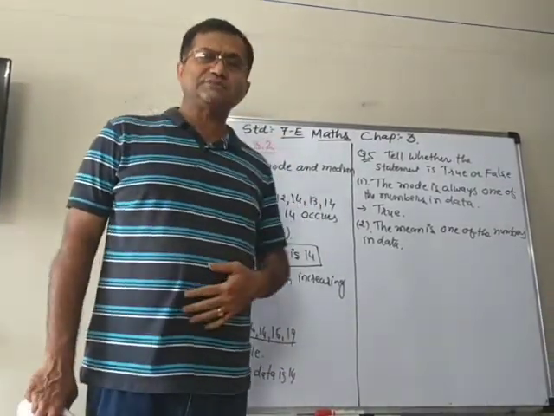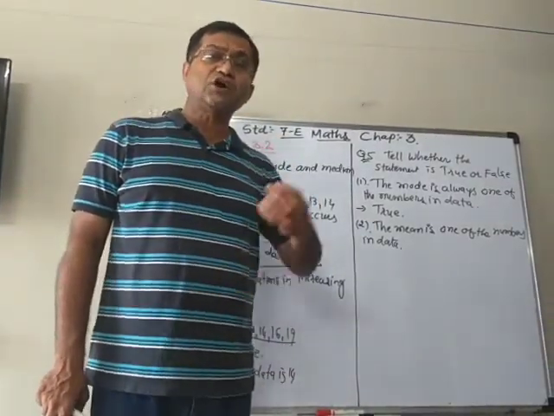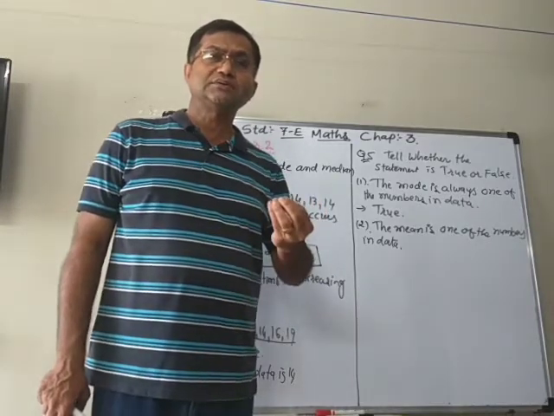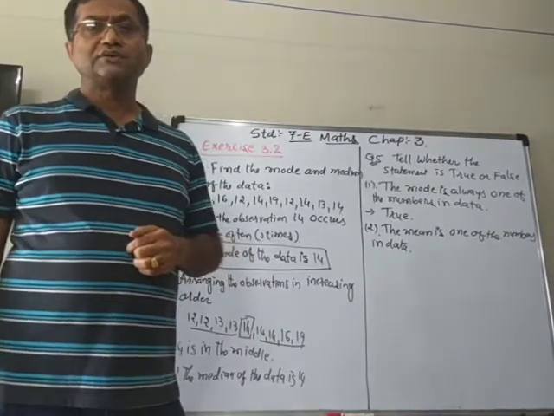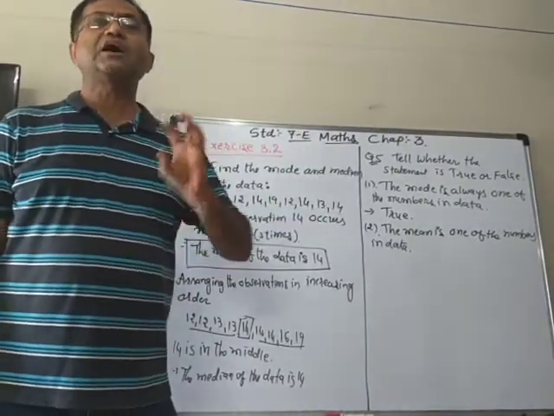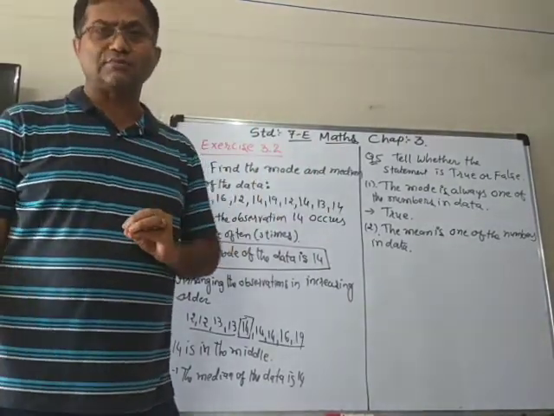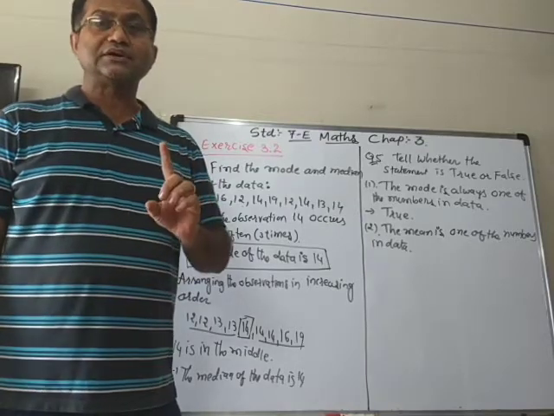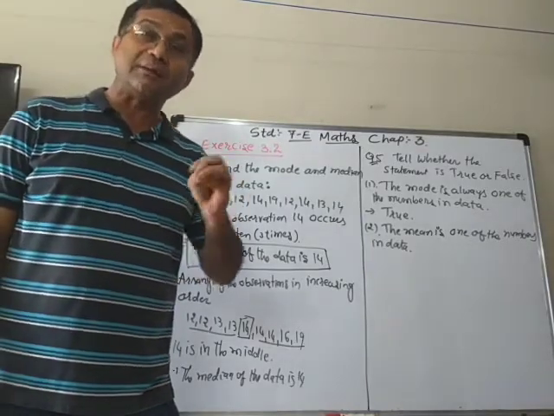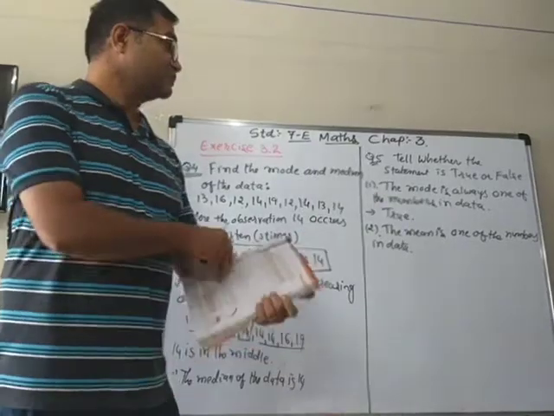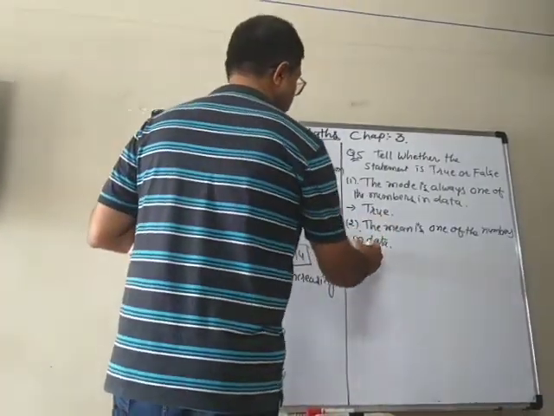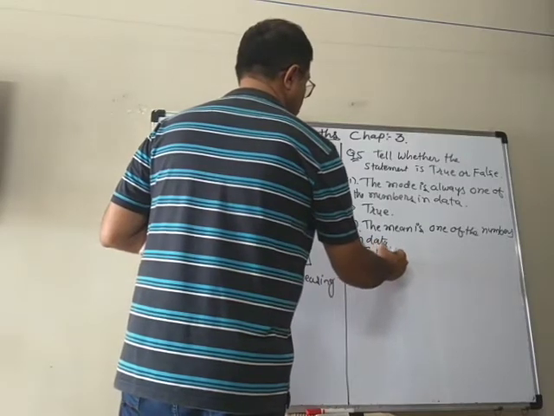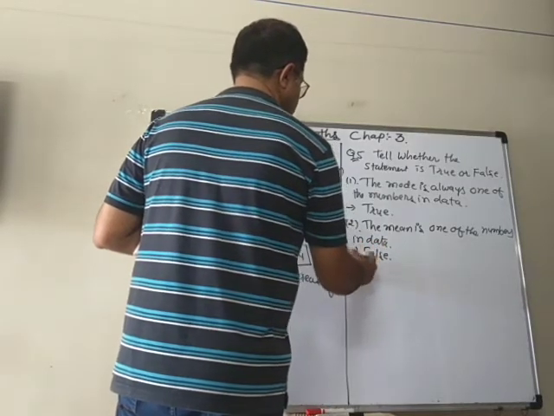So it will not always be an answer which is in the data, but it is between the highest and the lowest observation. But not always will it be a number in the data. So in the case of mean, it is false. It cannot be true.